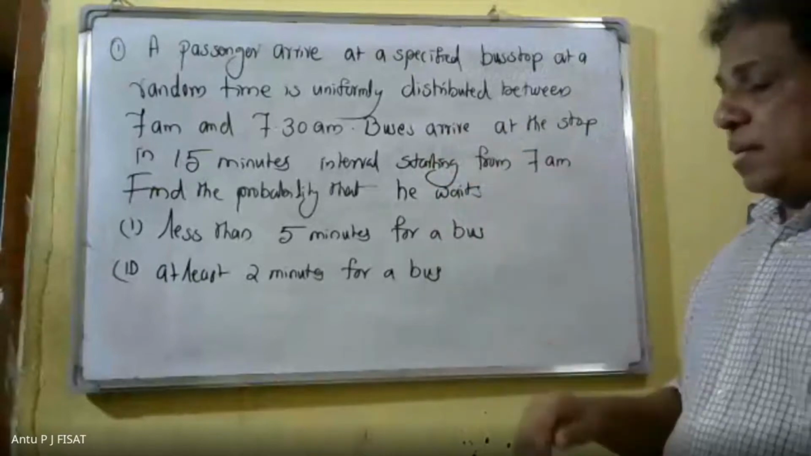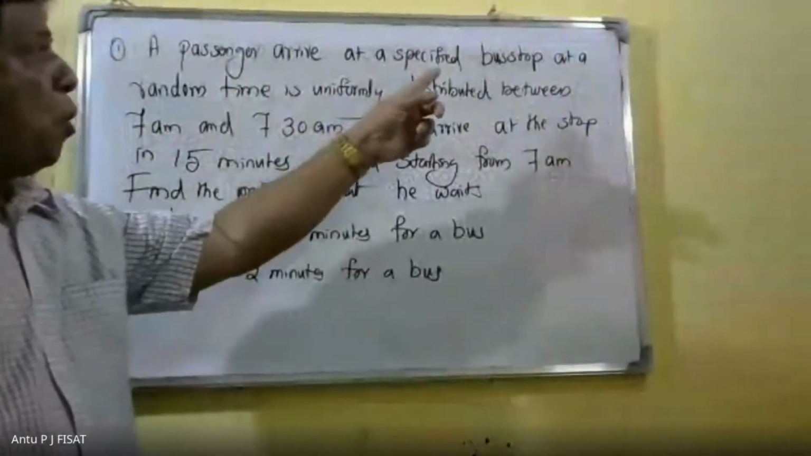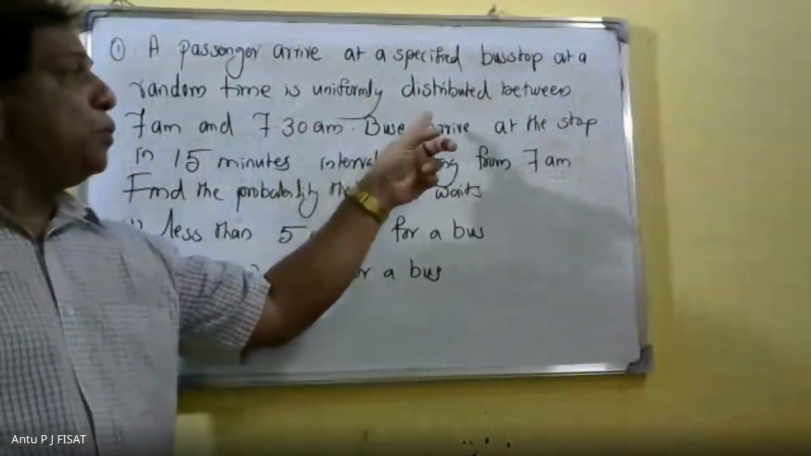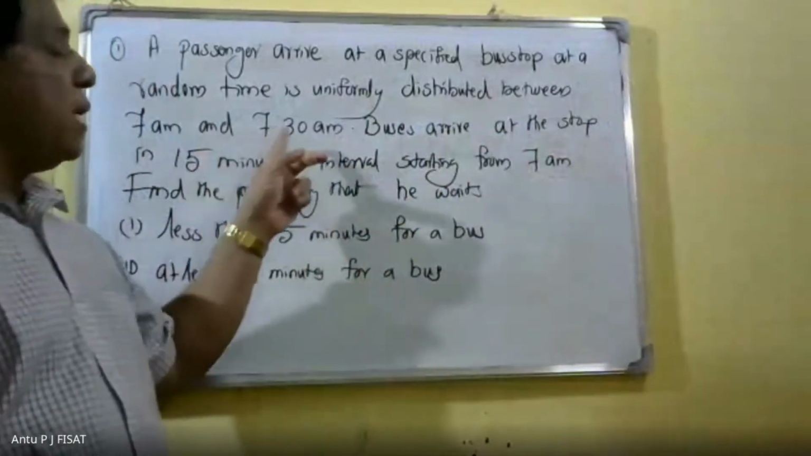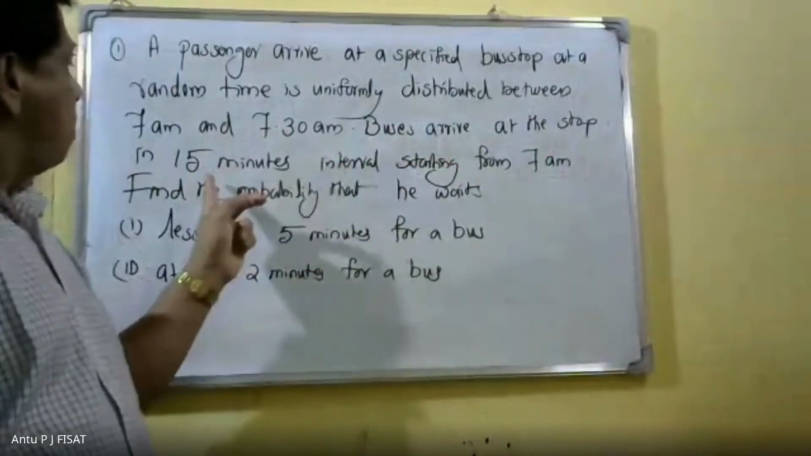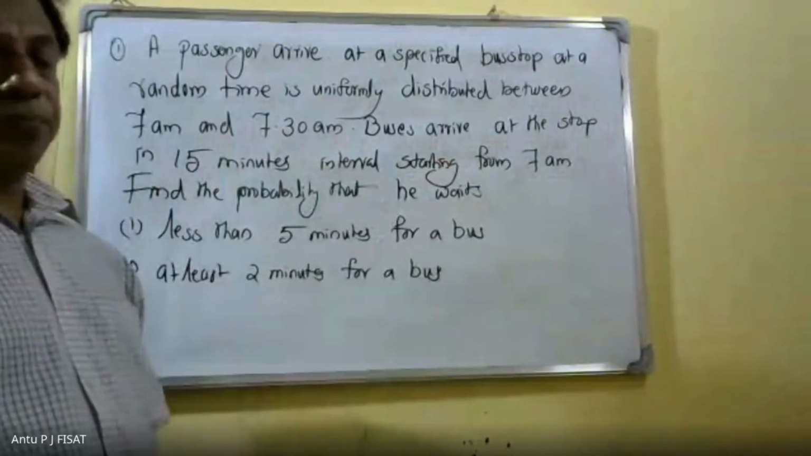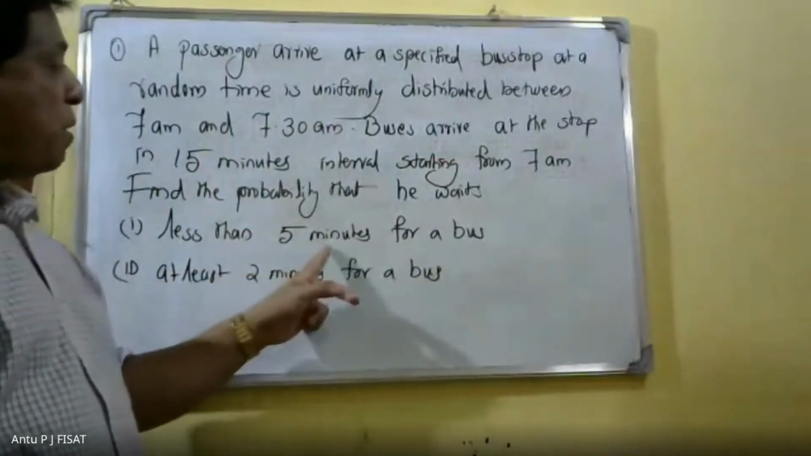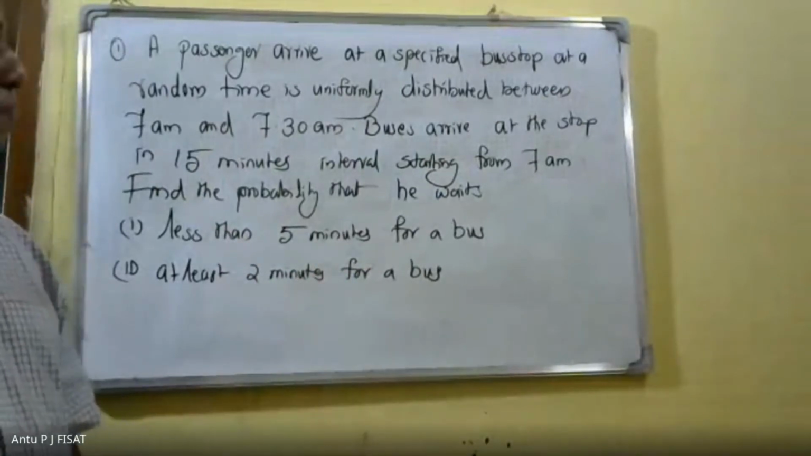A passenger arrives at a specified bus stop at a random time, uniformly distributed between 7 a.m. and 7:30 a.m. Buses arrive at the stop at 15-minute intervals starting from 7 a.m. Find the probability that he waits less than 5 minutes for a bus, and at least 12 minutes for a bus.